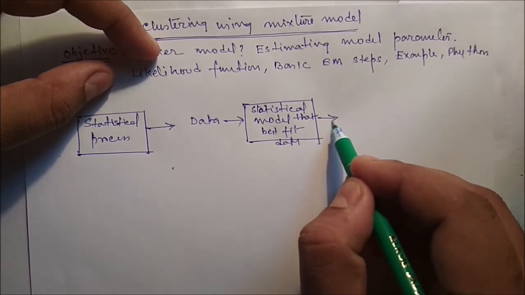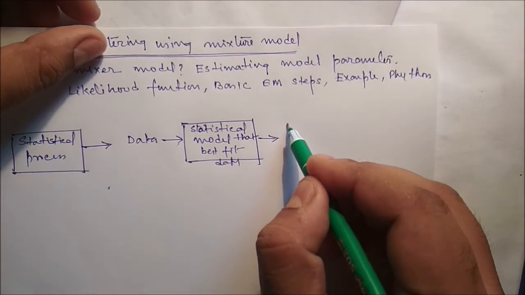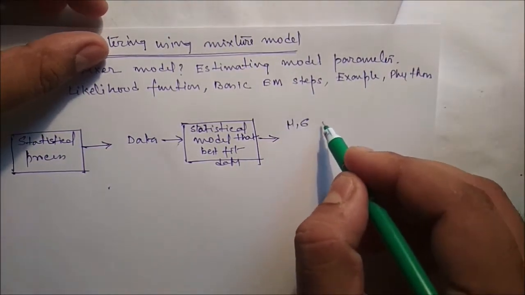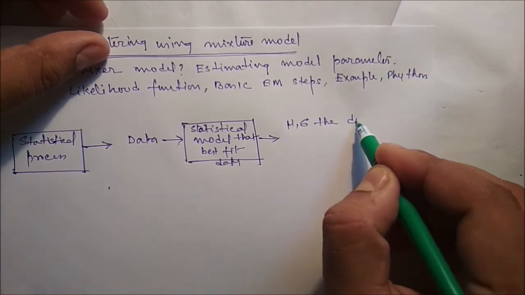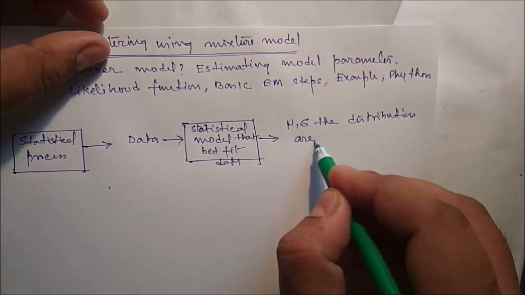Then the distribution is identified with a set of parameters. With the help of parameters, say mu and sigma, we can identify the distribution.